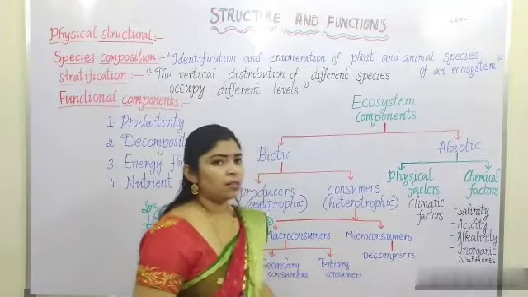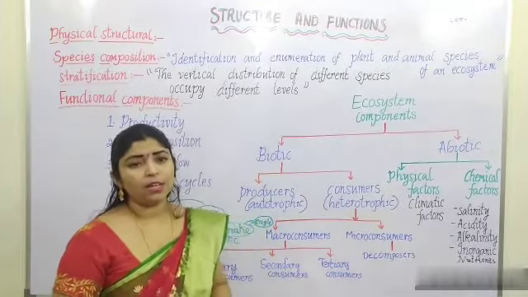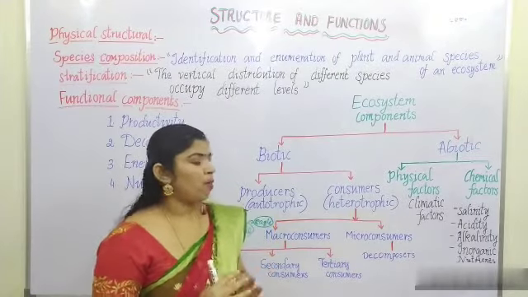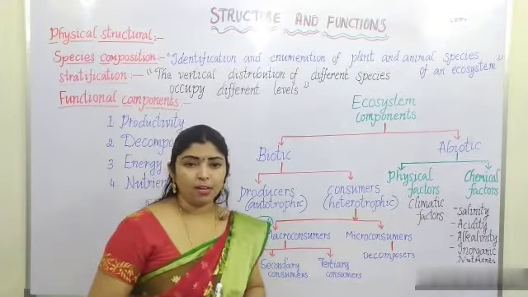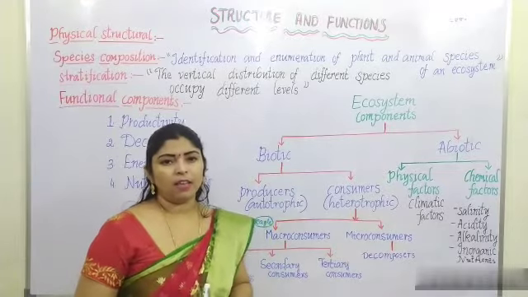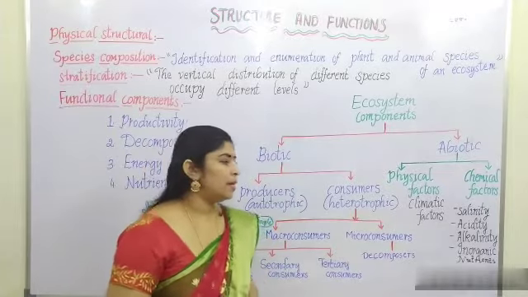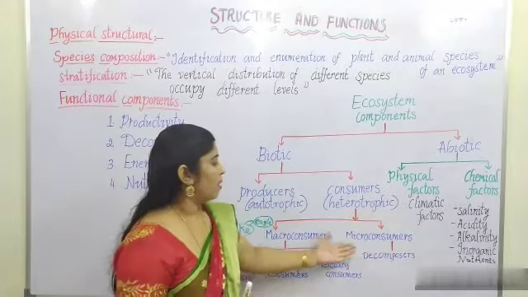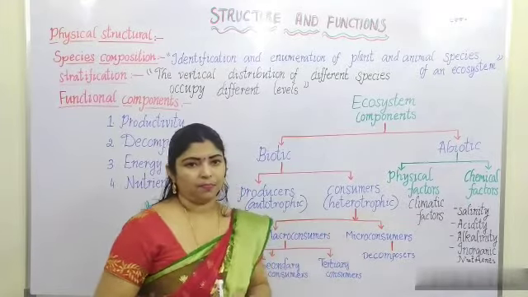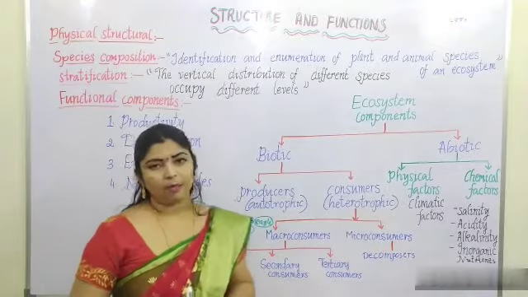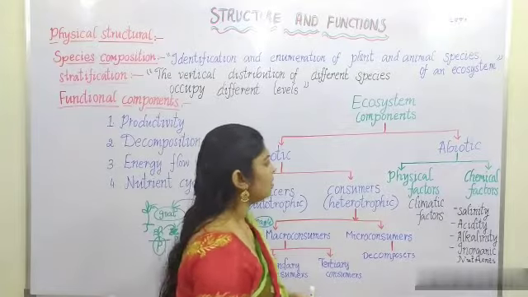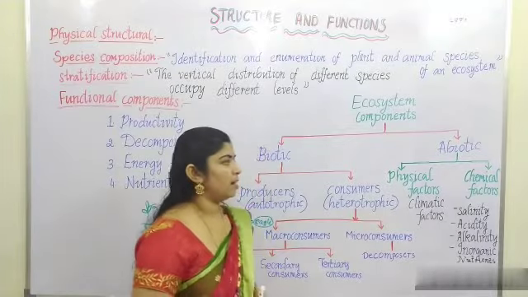These decomposers are mainly useful for the decomposition process. They will decompose the organic matter. They will be completely depending upon the dead and decayed matter. Micro consumers are also called saprophytes. Saprophytes.